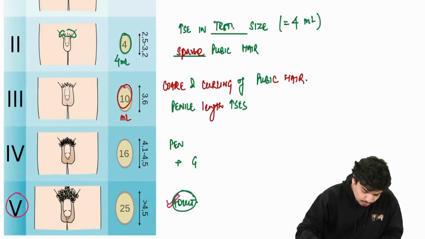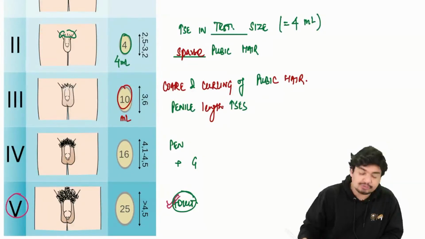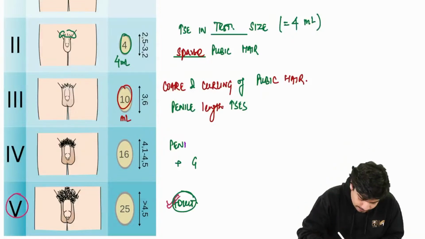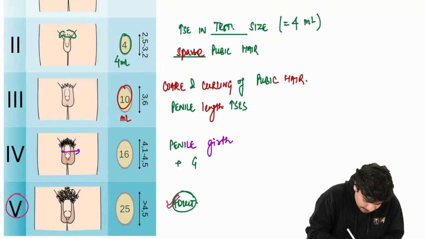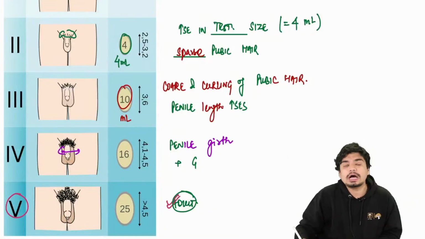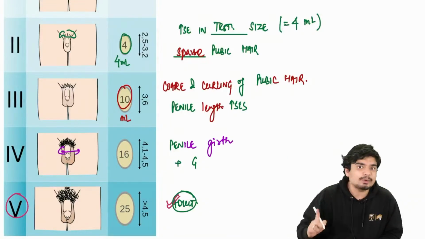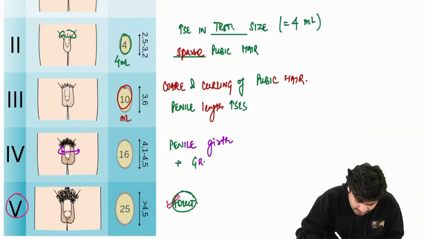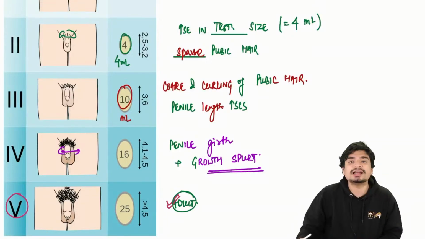In Tanner stage 4, the penile girth or the width will increase. Alright, the penile girth will increase. Along with that, very importantly, in Tanner stage 4, males will have their growth spurt.